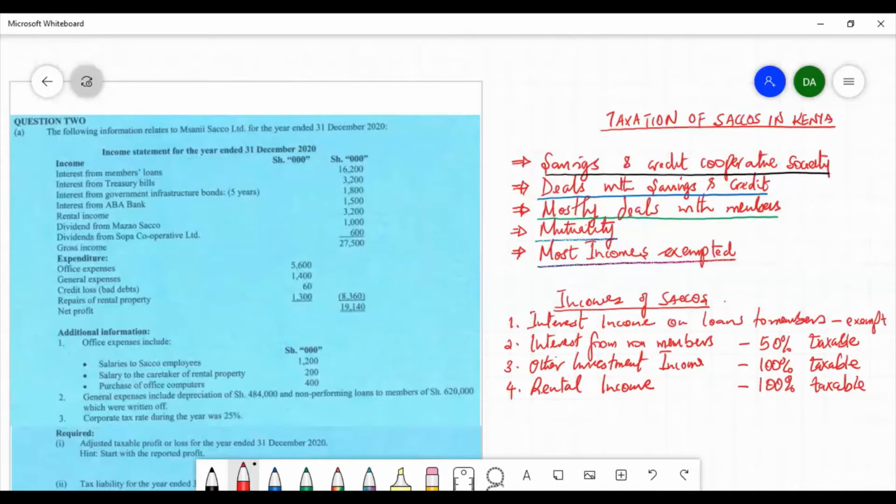Now, these are some of the examples of the incomes of Saccos which are taxable, and if they have any other income which is taxable under the Income Tax Act, then such income will also be 100% taxable.